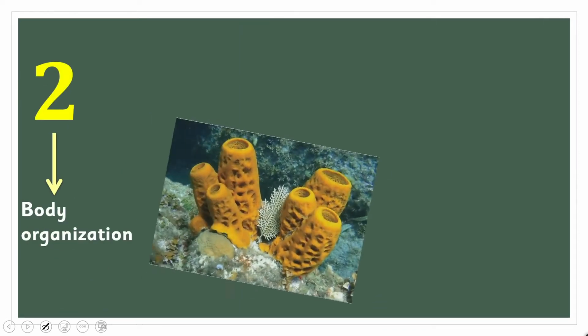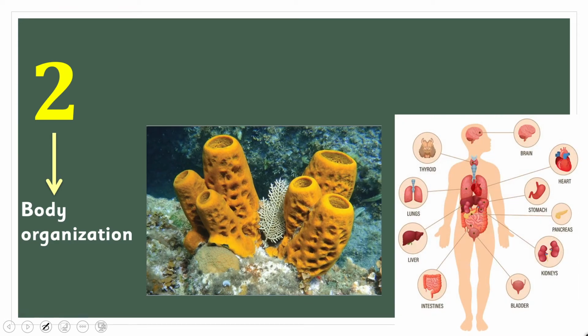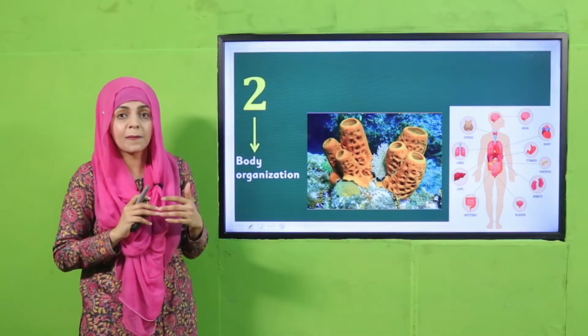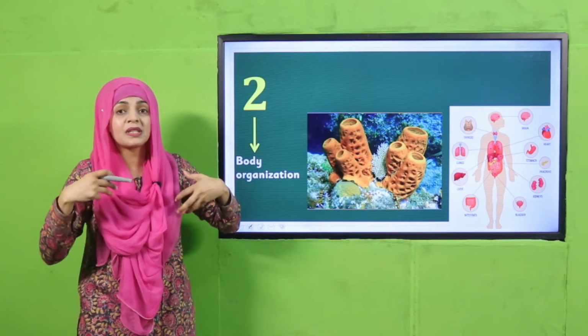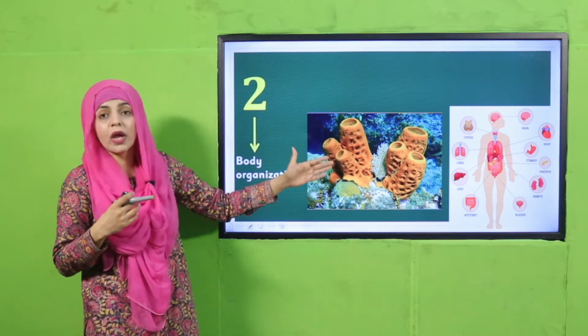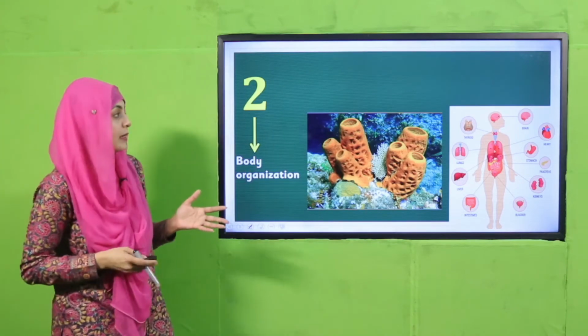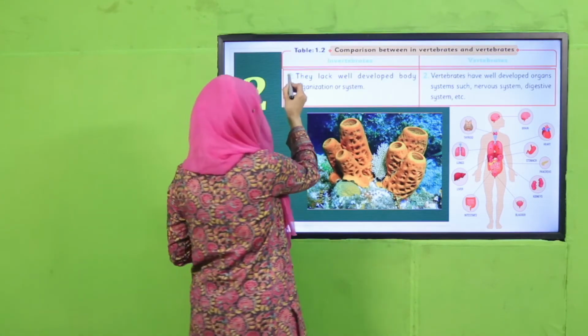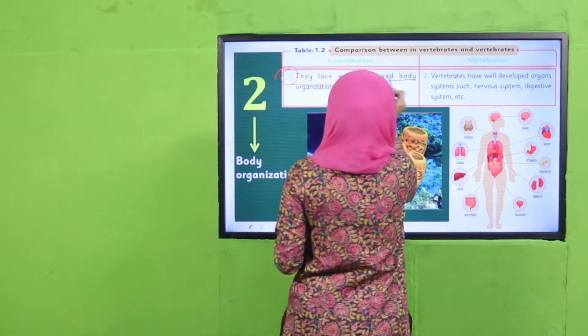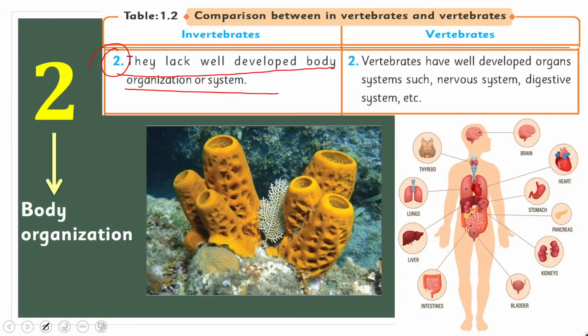So the next difference is body organization. The body organization of invertebrates is very simple, for example this is a sponge, and the body organization of vertebrates is complex. They have complex organs and organ systems, and they have a proper skeleton inside their body, while invertebrates have no inside skeleton, they have an exoskeleton. Invertebrates lack a well-developed body organization or system, and vertebrates have well-developed organ systems such as the nervous system, digestive system, and so on.